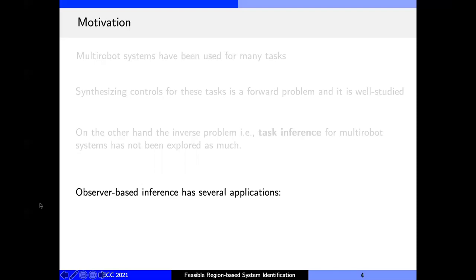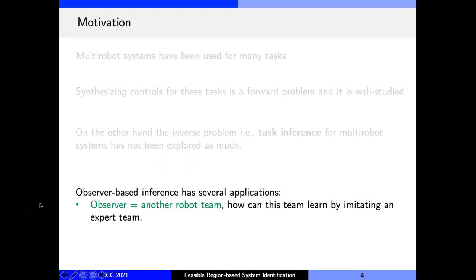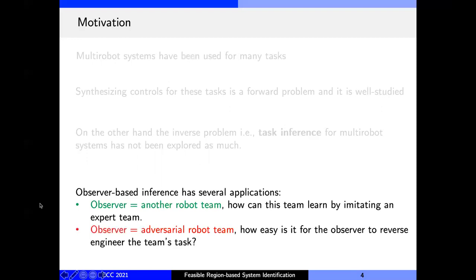For example, our observer could be another robot team, and here the question becomes, how can this team learn by imitating an expert team? Alternatively, our observer could be an adversarial team, and here the question becomes how easy it is for the observer to reverse engineer the task being performed by the team being watched. So the research we did in this paper is an attempt to answer those questions.